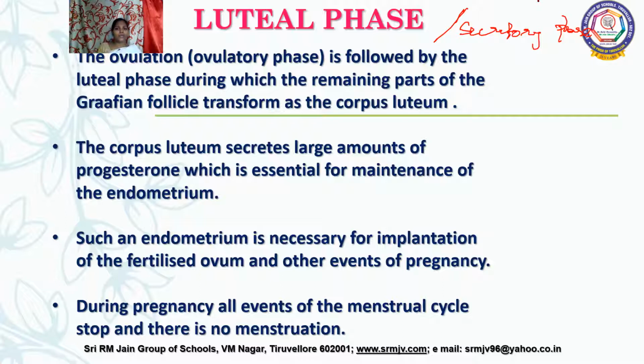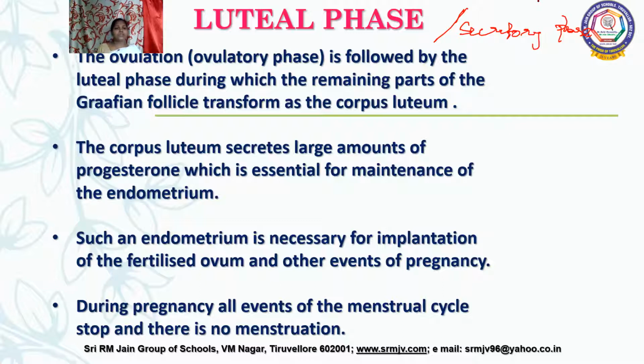So the ovulatory phase is followed by the luteal phase, during which the remaining part of the Graafian follicle transforms into the corpus luteum. So in the ovulatory phase, the Graafian follicle ruptures to release the secondary oocyte. Once after the release of the secondary oocyte, the remaining follicular cells in that Graafian follicle will form a structure called the corpus luteum.